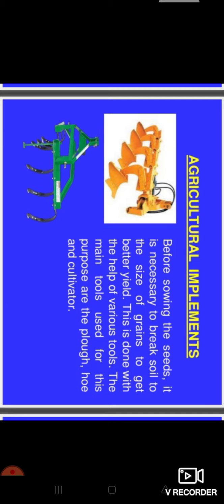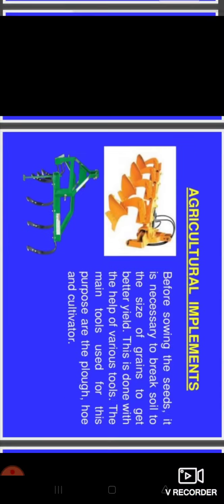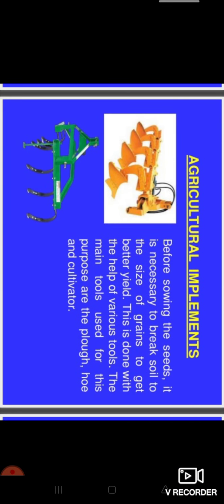Yields means better crop production. This is done with the help of various tools, and the main tools used for this purpose are the plough, hoe and cultivator. This is the diagram of the plough, and here you can see the hoe and cultivator.